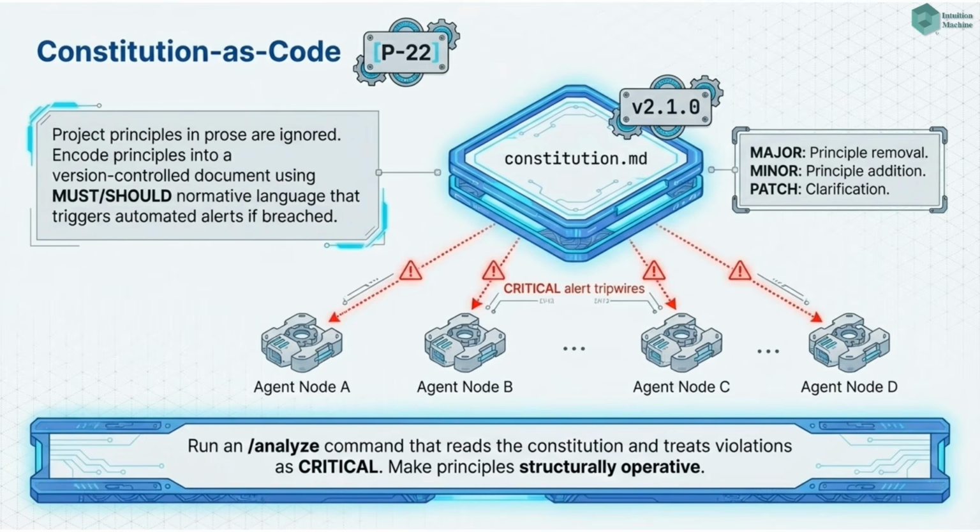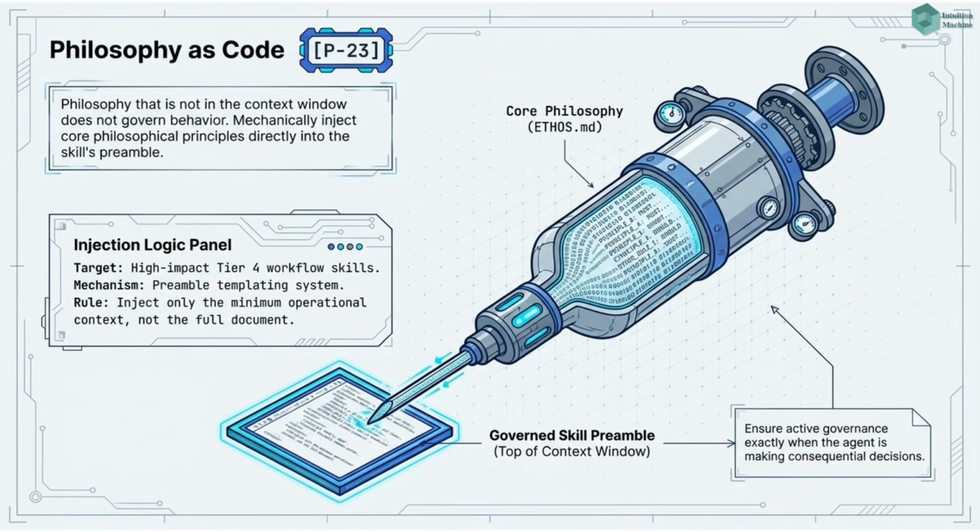When the Constitution changes, require explicit documentation of which templates and behaviors need updating. Pattern 23. Philosophy as code.